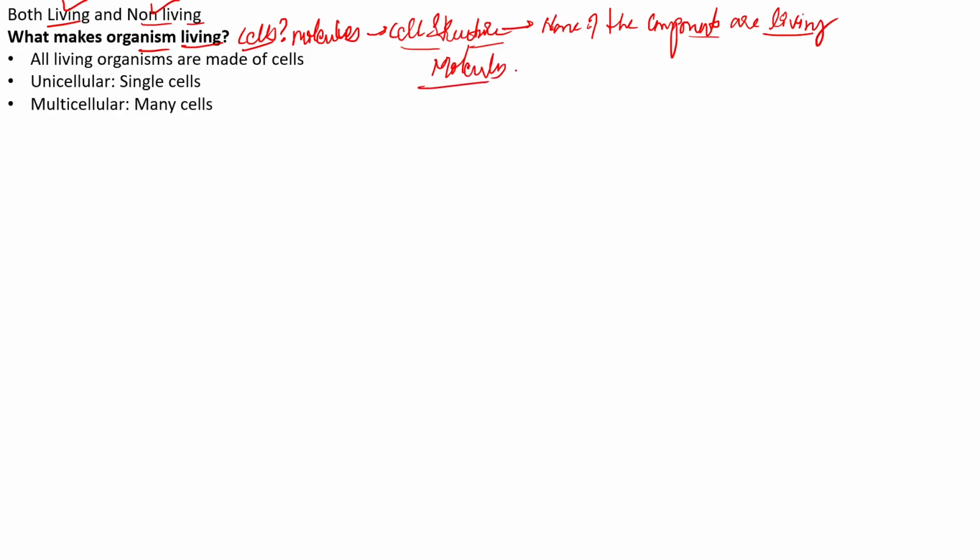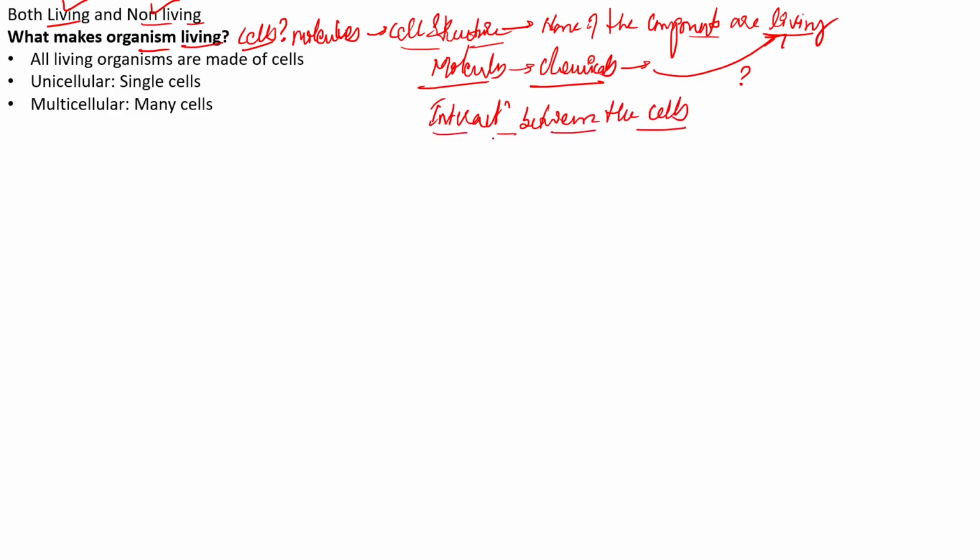Molecules are basically chemicals, right? Then how do these chemicals keep us living? Of course, we will try to answer this question in your first chapter, the living world, but I can give a small answer over here: it is the interaction between the cells that actually keeps us living, okay?